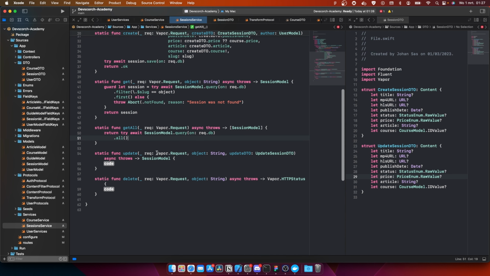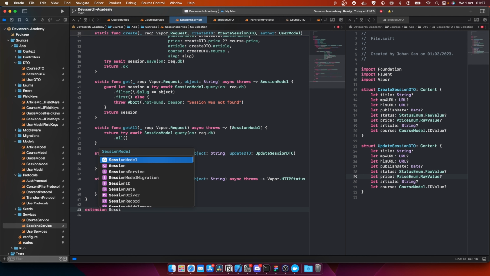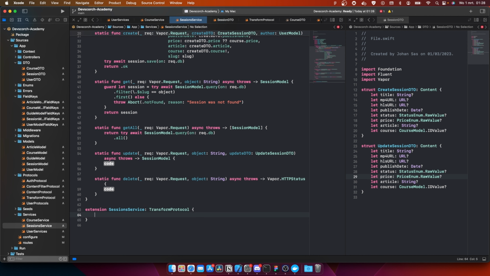Okay, so let's see. We're gonna do the same as what we did before with the transform, right? So we can actually do extension of session service. It's gonna be transform protocol. Okay, so we're gonna add the protocol stubs. This is gonna be UUID. Then it's gonna complain again about, yeah, here it is. I'm gonna add this one. And in here we're gonna do think.